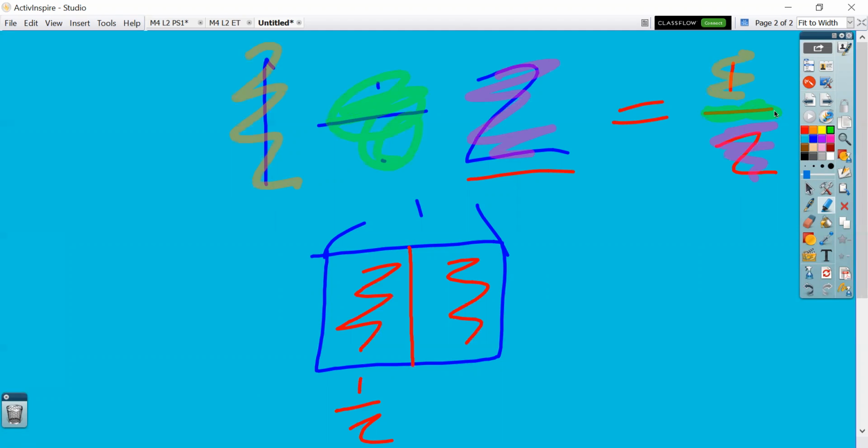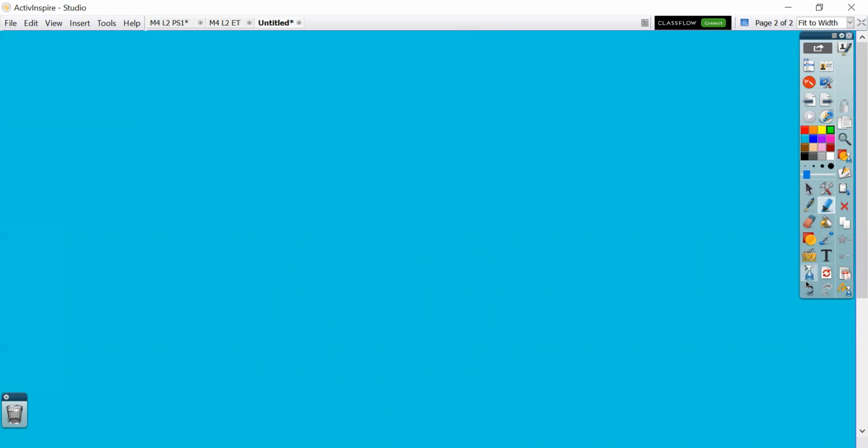So not only are we solving it, but we're representing it in a different way. So let's go ahead and think about what happens if we have more than 2 groups. Like, let's divide it into 1 divided by 3. Whoa, I hate when I keep the highlighter on, I'm sorry. Let's do 1 divided by 3.